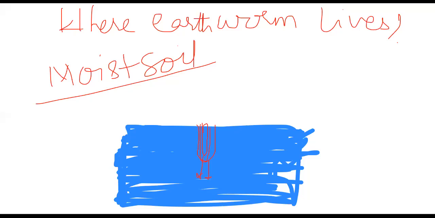So, what is the structure present in the first segment? Now you can see a crescentic aperture present on the first segment, an opening on the first segment. I think you can answer now. Mouth. Very good. Mouth.